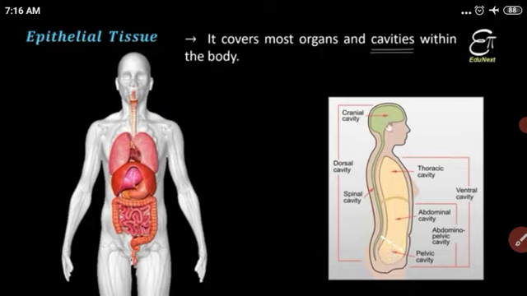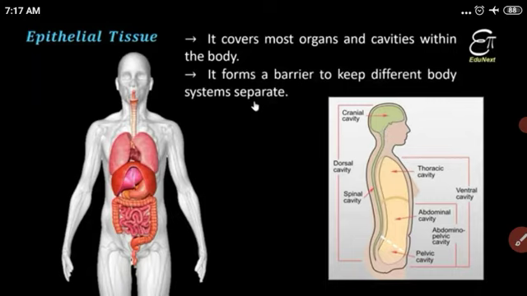Got it? This cavity's inner lining is made from epithelial tissue, and if we take out some internal organs, the cavity is still made from epithelial tissue. It is a barrier to keep different body systems separate. This cavity separates the brain from other parts of the body.